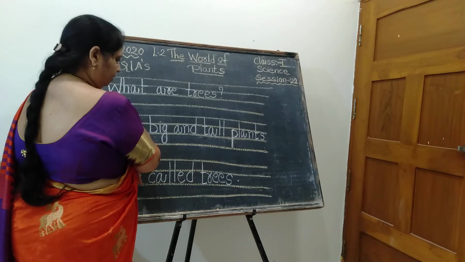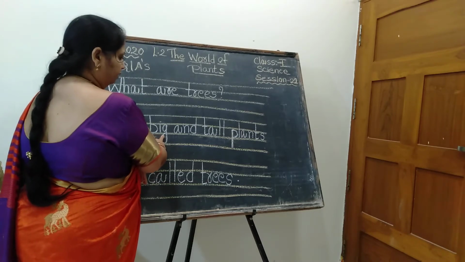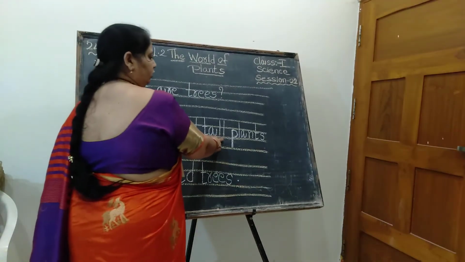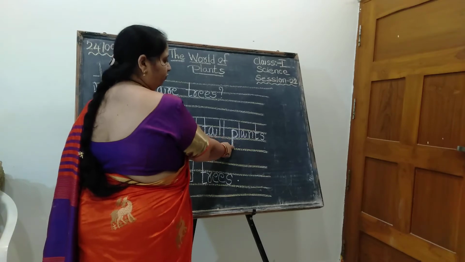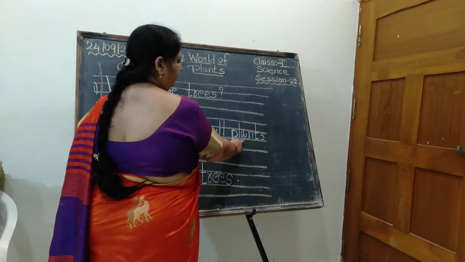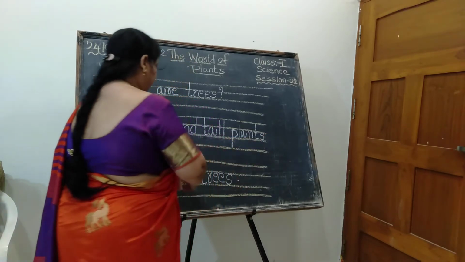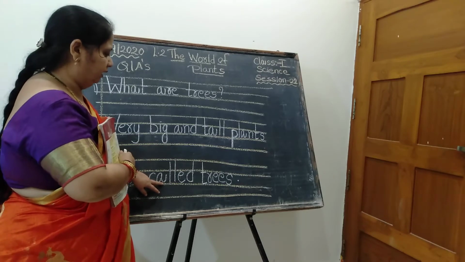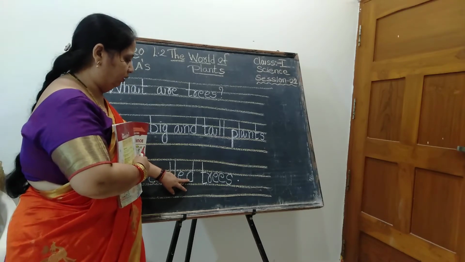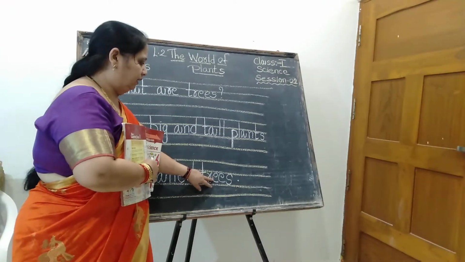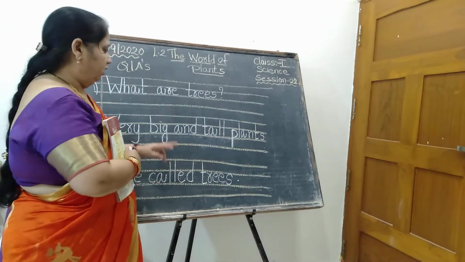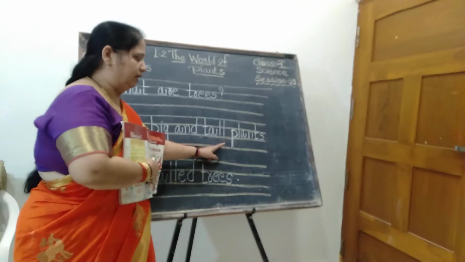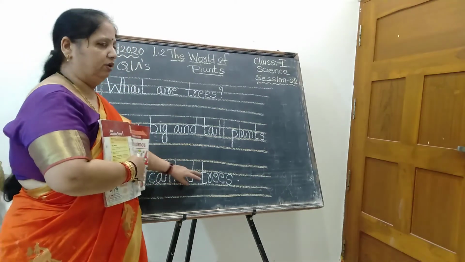V-E-R-Y. Very. B-I-G. Big. A-N-D. And. T-A-L-L. Tall. Take a second halt. Then again you go for the next word. Plants. P-L-A-N-T-S. Plants. A-R-E. Called. C-A-L-L-E-D. Called. Trees. T-R-E-E-S. Trees. Come on, say, very big and tall plants are called trees.